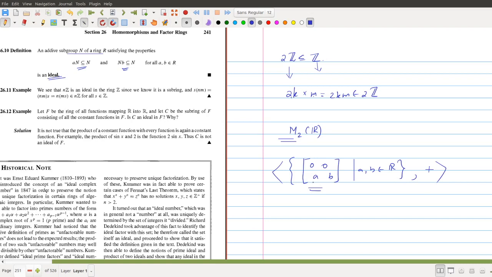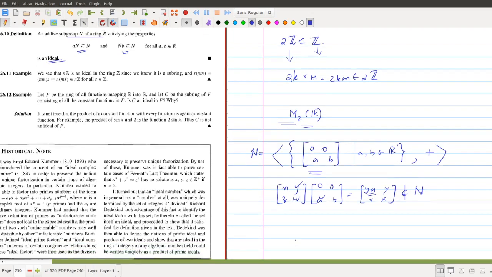But if you multiply an arbitrary element of M2(R), say [x y; z w], with an arbitrary element of this subset [0 0; a b], you will get a matrix with y·a in the top row. Whatever these elements are, if we choose a and y non-zero, then this number is non-zero. So if we start with this as N, you can never expect that this product is an element of N, because it is a non-zero element.